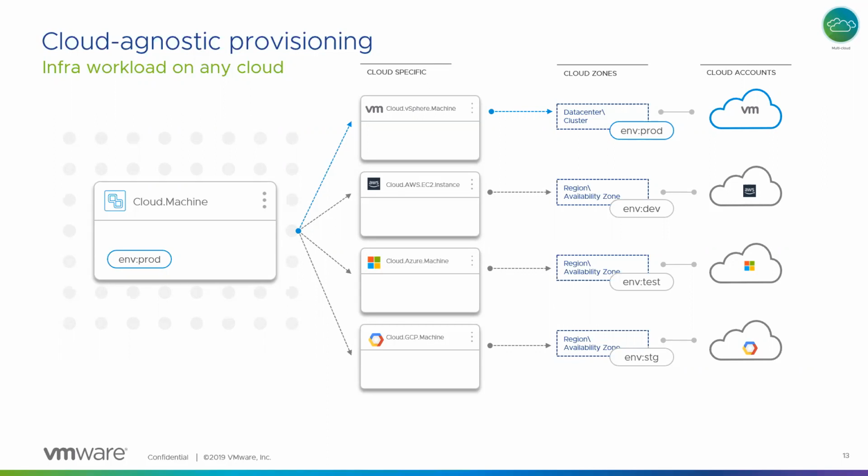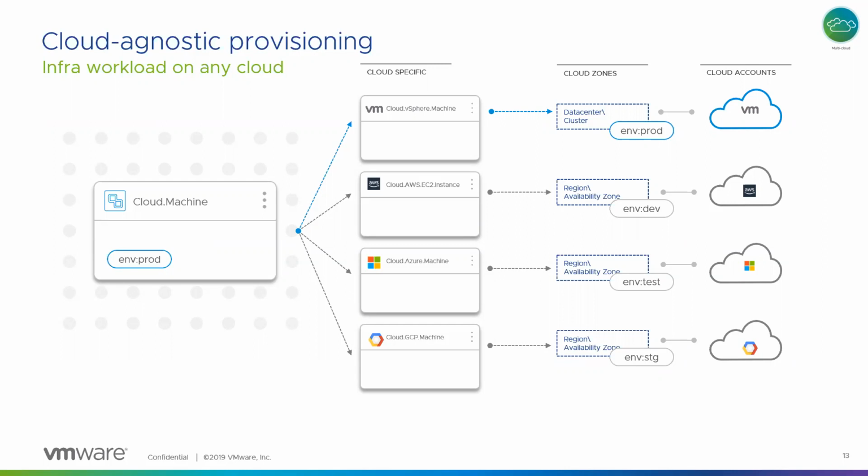Now, let's say there is prod, which corresponds to VMware, a development environment, which corresponds to AWS, and a test environment, which corresponds to Azure. And let's say at deployment time, I give a tag which says env prod. Now the engine will look at this tag and say, okay, this is a production deployment, and hence it has to be placed in VMware on-prem. And accordingly, the provisioning will take place on-prem.